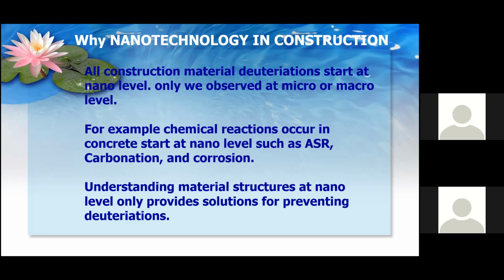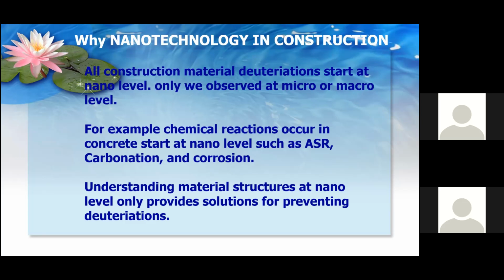Chemical reactions occur in concrete which are very deteriorating, such as ASR, alkali silica reaction, carbonation, and corrosion. These all occur at nano level, and that's why you have to have nano solutions.